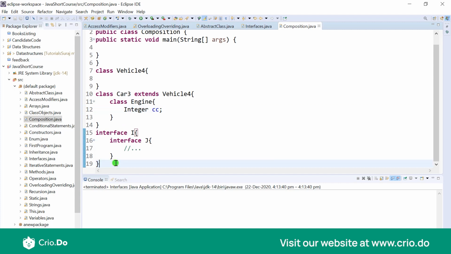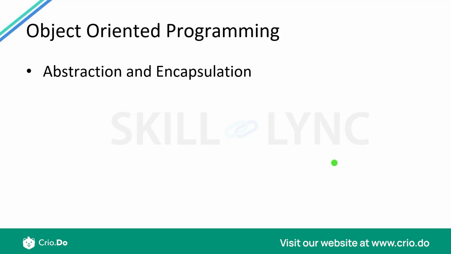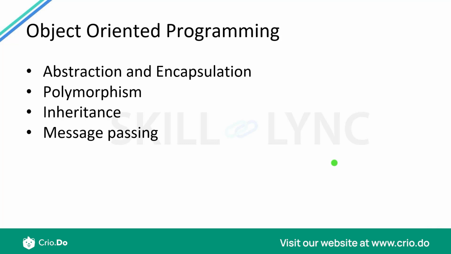So let's now go ahead and discuss all the various glories of object-oriented programming with all the concepts which we have learned till now. Now, once we understood so many concepts and so many ways of programming in Java, let's discuss the main crux of object-oriented programming, the main concepts, and how these concepts are actually translated with the Java concepts which we have studied in this particular module. So we will discuss abstraction, encapsulation. We would also discuss polymorphism, and we have also seen so much about inheritance as well, right? And lastly, we really understood so much about message passing as well. So let's discuss each of them one by one.